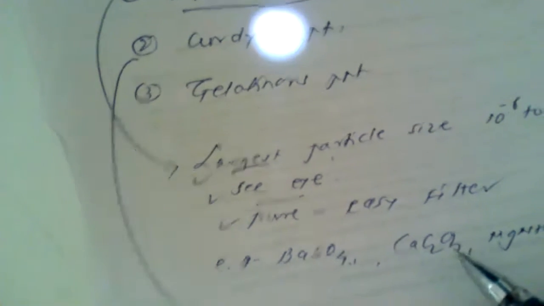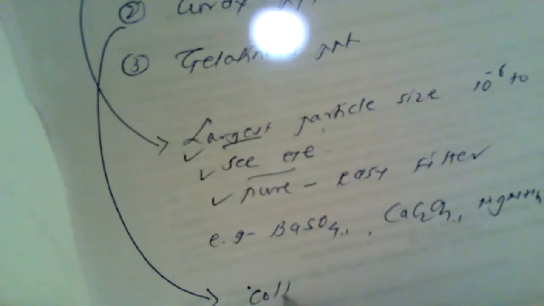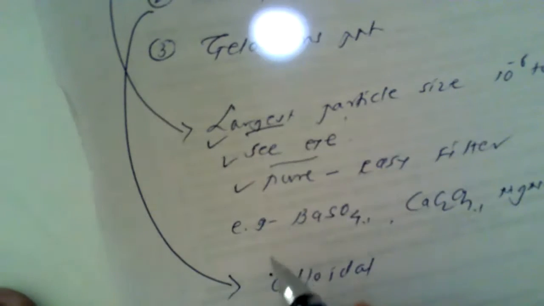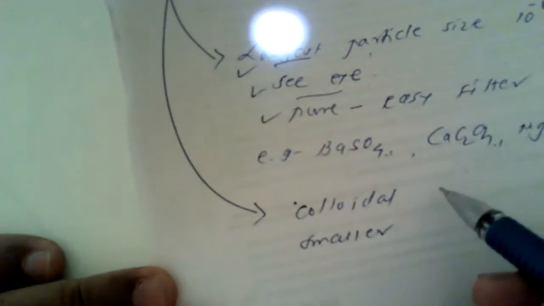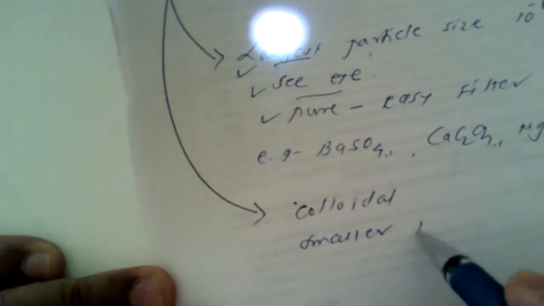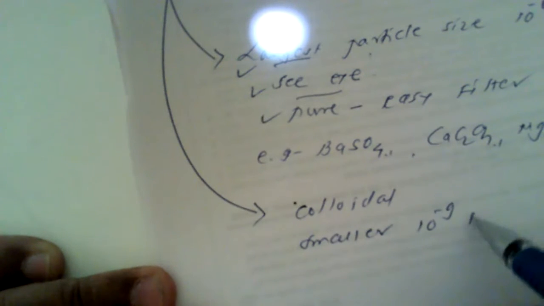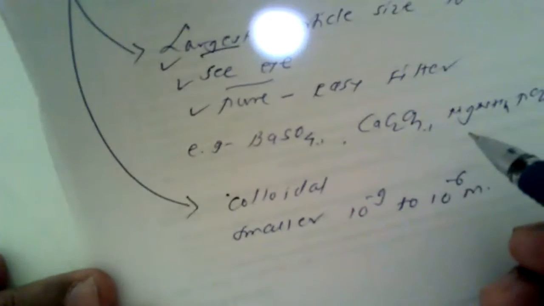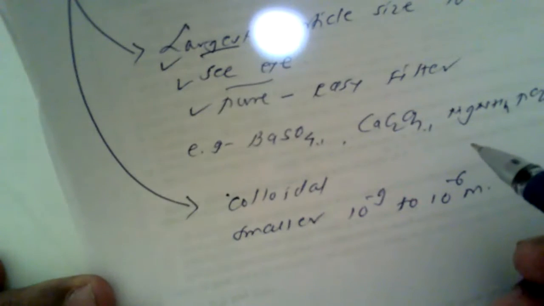The particle size is in the colloidal state, much smaller than the crystalline precipitate. For example, it is of the order of 10 to the minus 9 to 10 to the minus 6 meters. In this range, the particle size of curdy precipitates falls.